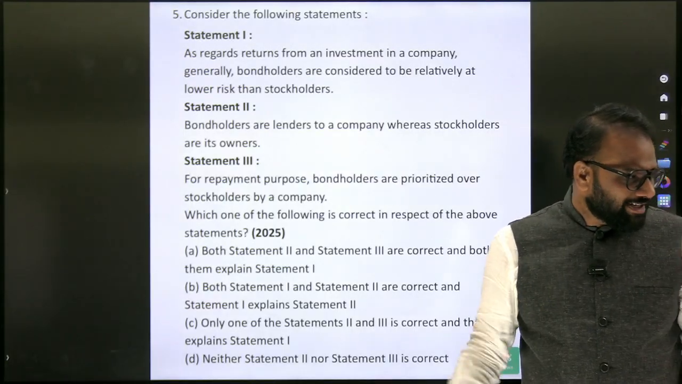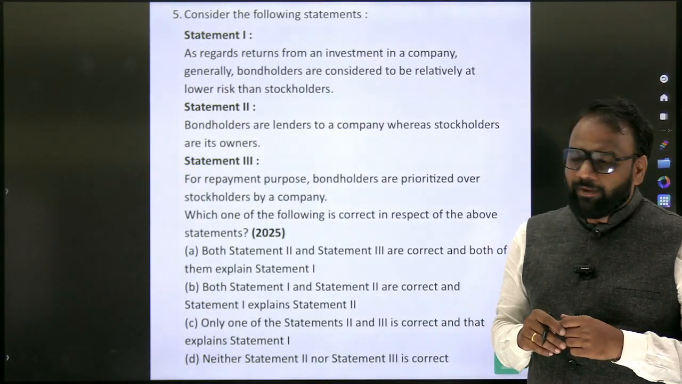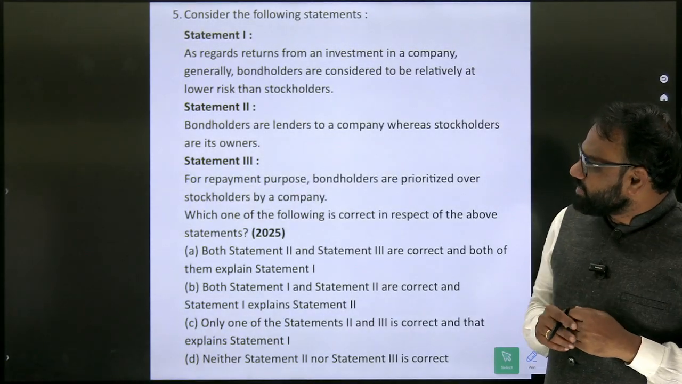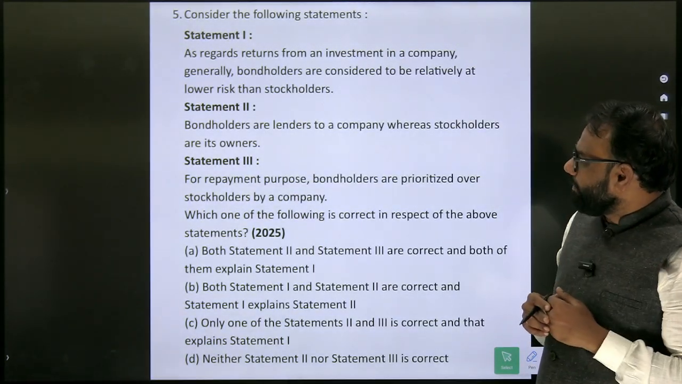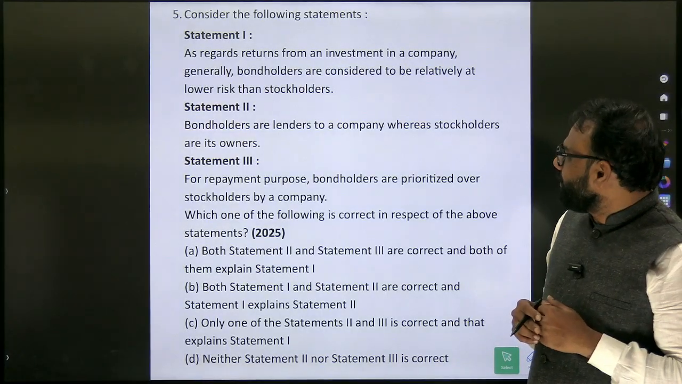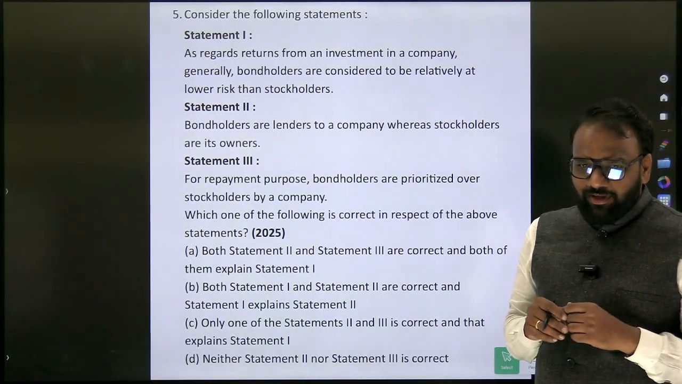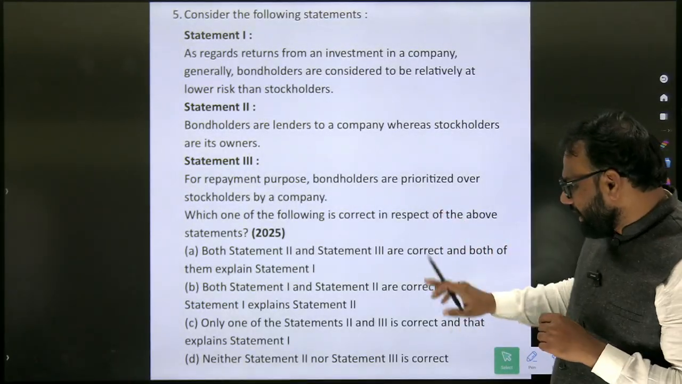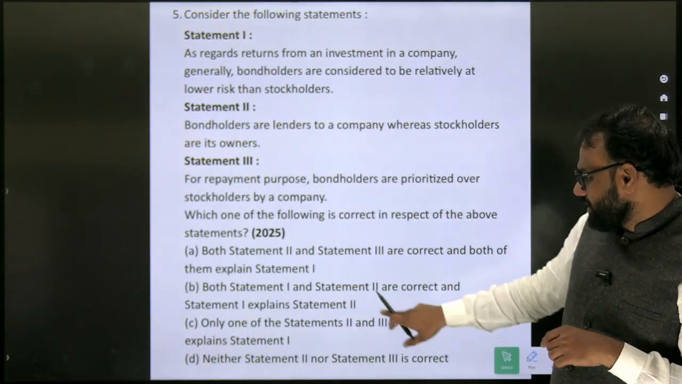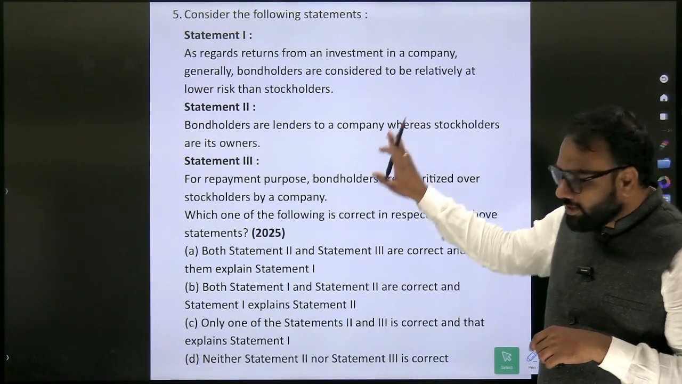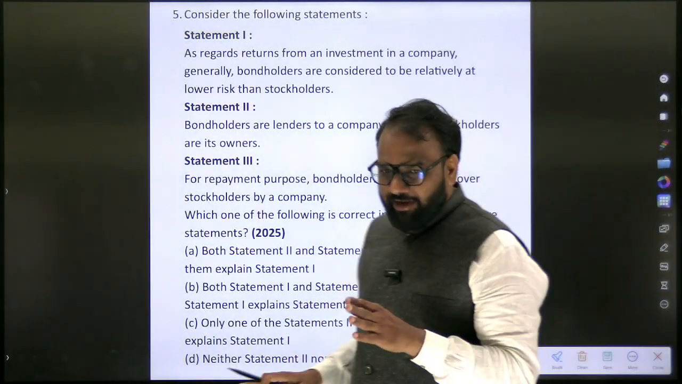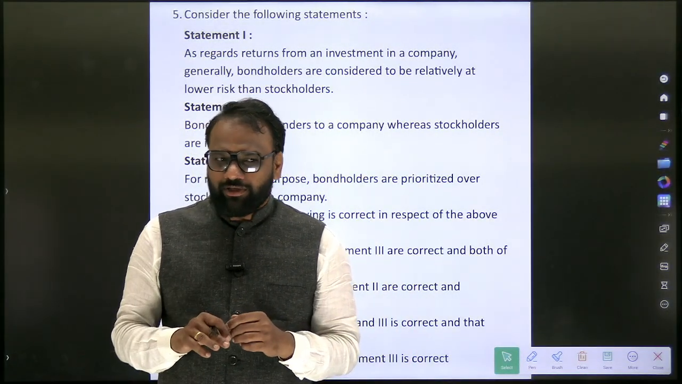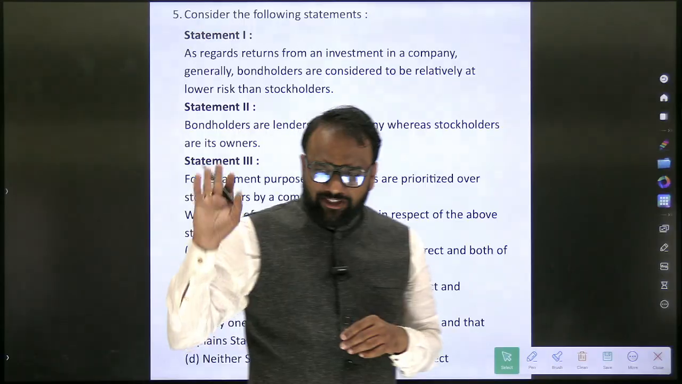Those who are joining online mode, are the statements clearly visible? Okay. So here, consider the following statements. As regards the returns from an investment in a company, generally bondholders are considered to be relatively at lower risk than stockholders. So already they have given the statement. See here, you are not going to verify every statement; it depends upon the question, like statement 3 is correct, or only one of statements 2 and 3. These kinds of questions have appeared in 2025. So the first statement is already the assumption, but we know about it. Whether it is right or wrong.